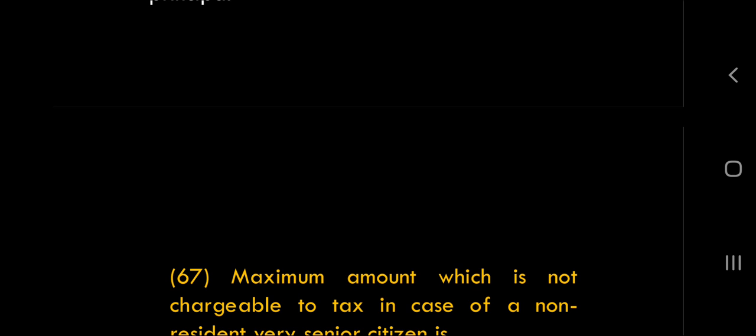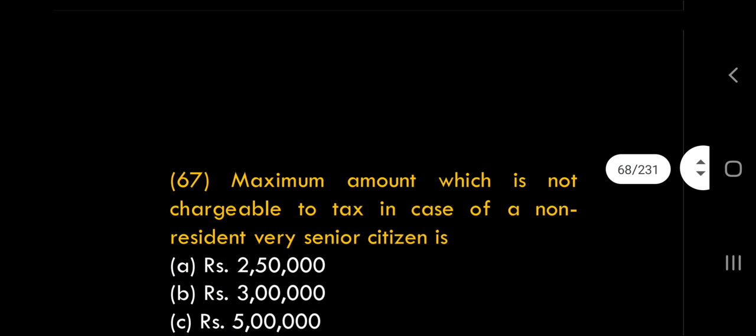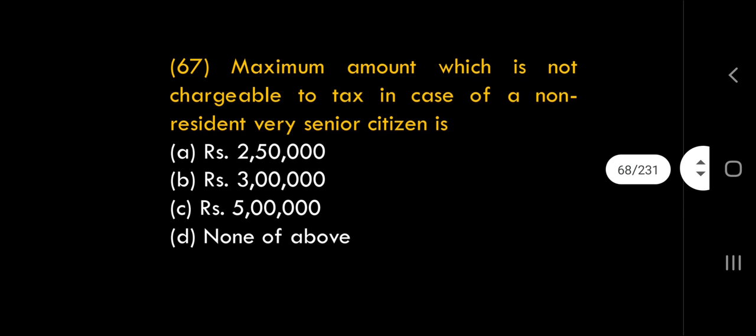Cash gift, 8,000 is entirely taxable. Now if a movable property like a silver utensil, silver ring or silver necklace is given as gift worth 8,000, then 5,000 is exempt, so 3,000 is taxable. Very good. Let's go to the next question.